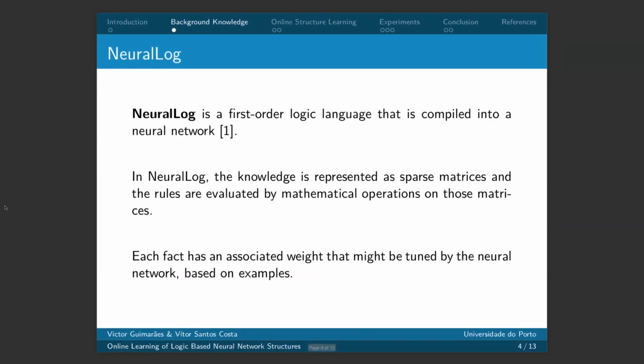So what's NeuroLog? NeuroLog is a first-order logic language that takes as input a first-order logic theory and transforms it into a neural network, and performs inference based on the inference of this neural network. It does so by transforming the knowledge facts into matrix representation, and the rules are represented as mathematical operations on those matrices.